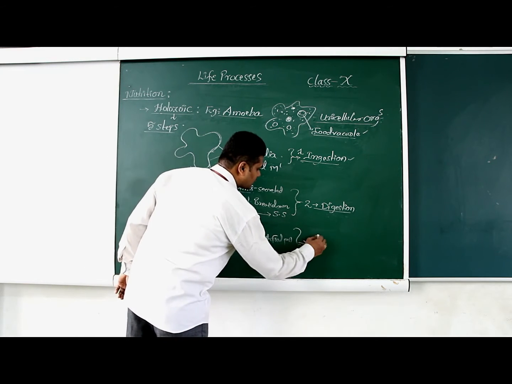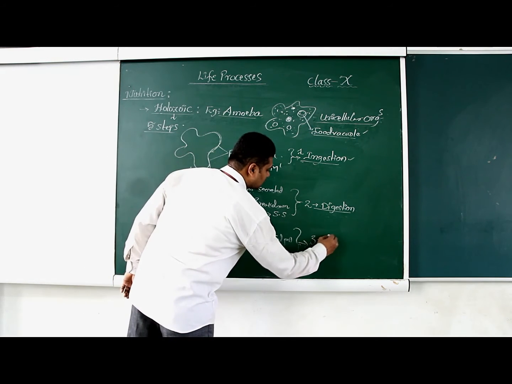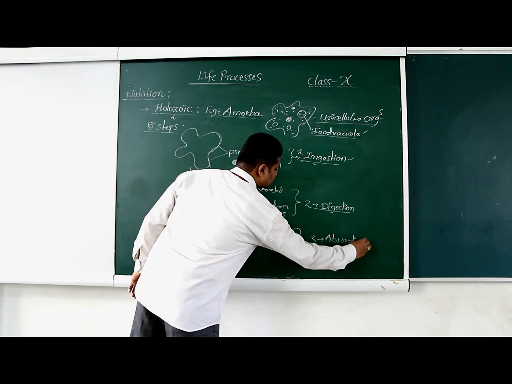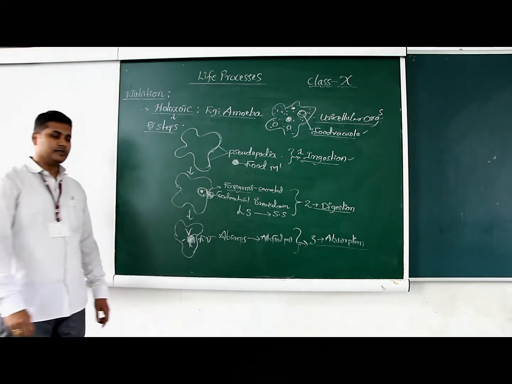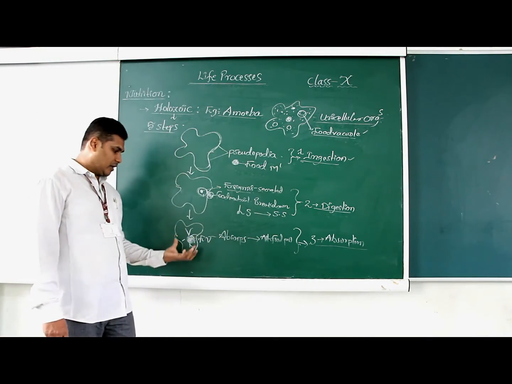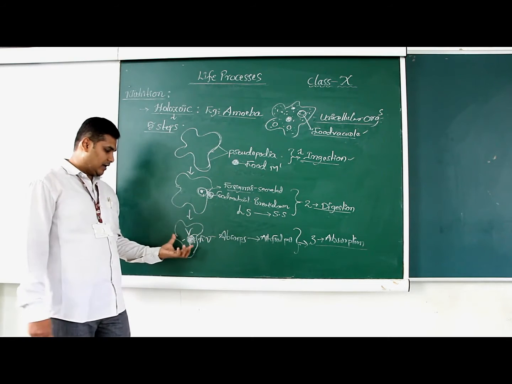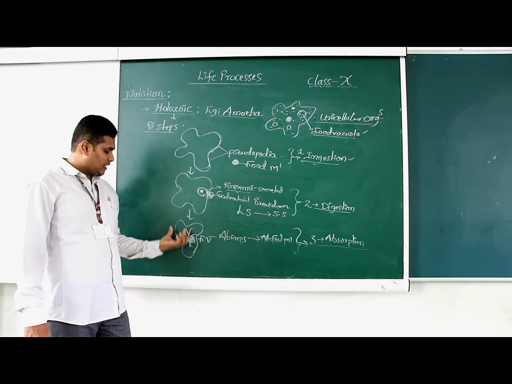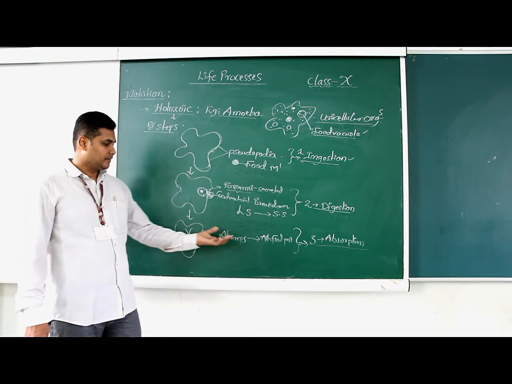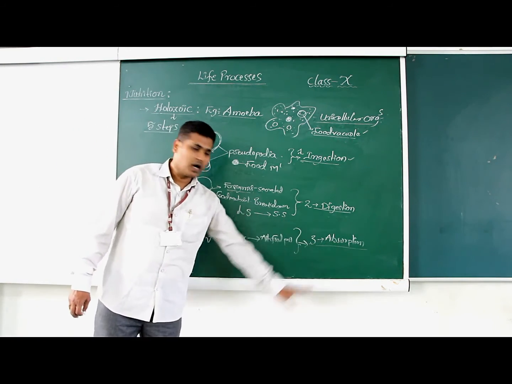This step is called absorption. In absorption, the digested food materials are absorbed inside the cell. This is a single cell. All the organelles inside spread the food materials inside the body by the third step, absorption.